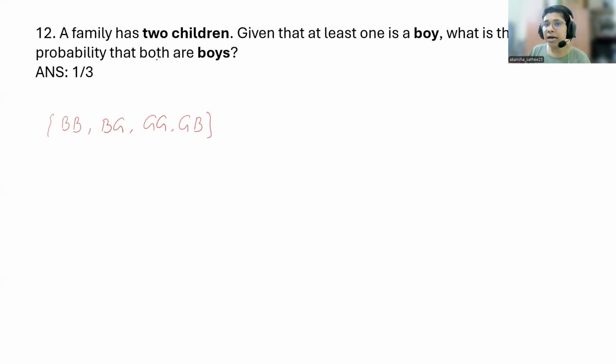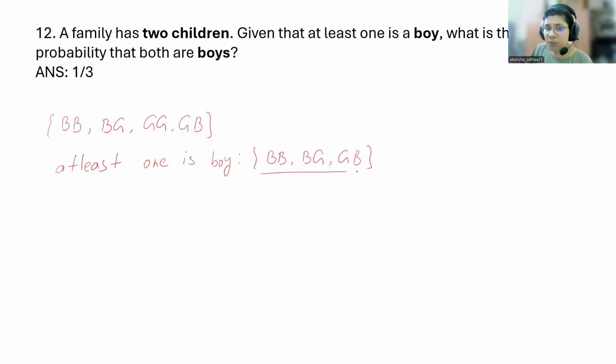Now, given that at least one is a boy. What does it mean? It means now you can reduce your sample space. Let me write it again. So your sample space will have boy-boy, boy-girl, and girl-boy.